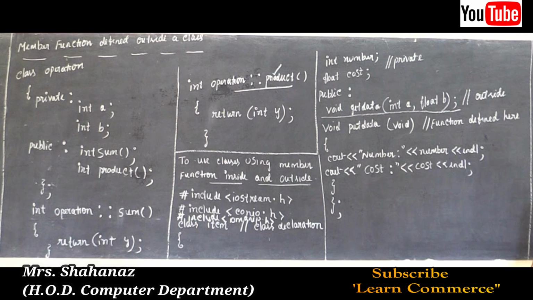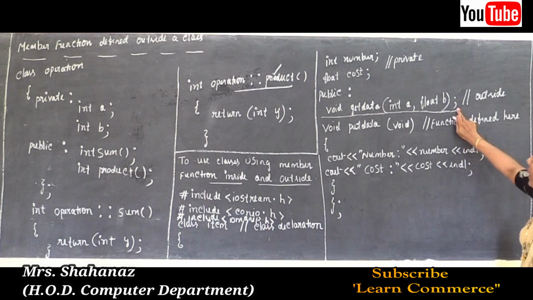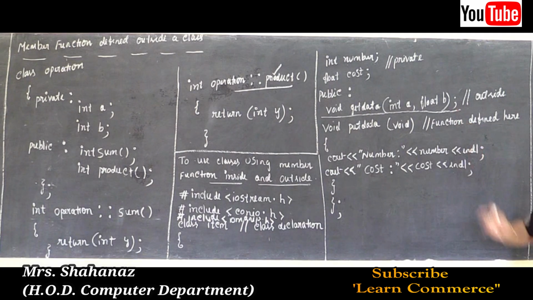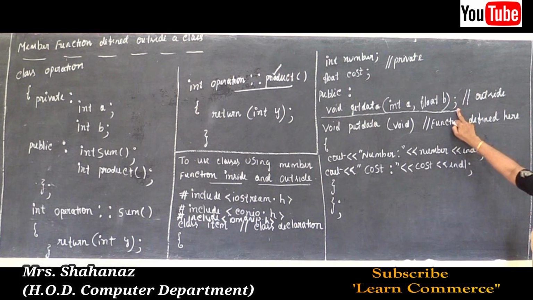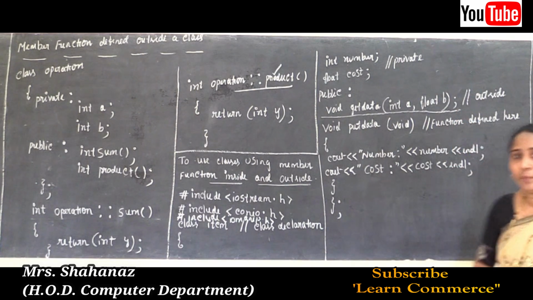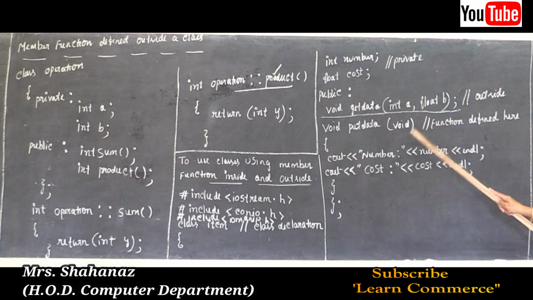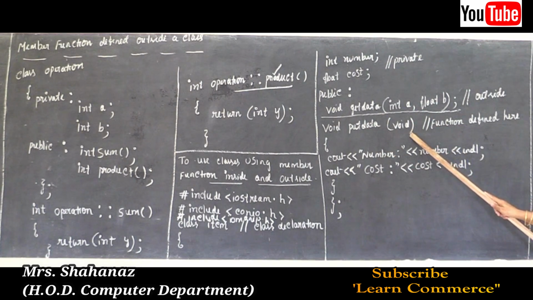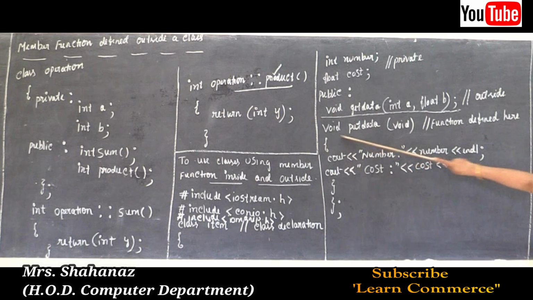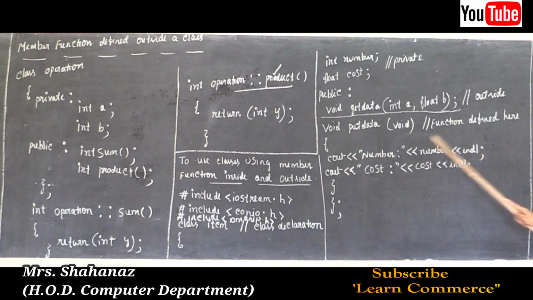Now this is the example for our outside class definition. Why? Because if a semicolon is there, then we need to define it again. We need to define again in this case. So this is the example for our outside class definition, but here is one more member function. The member function name is put data, and put data does not have any arguments, but this is the example for our inside class definition.